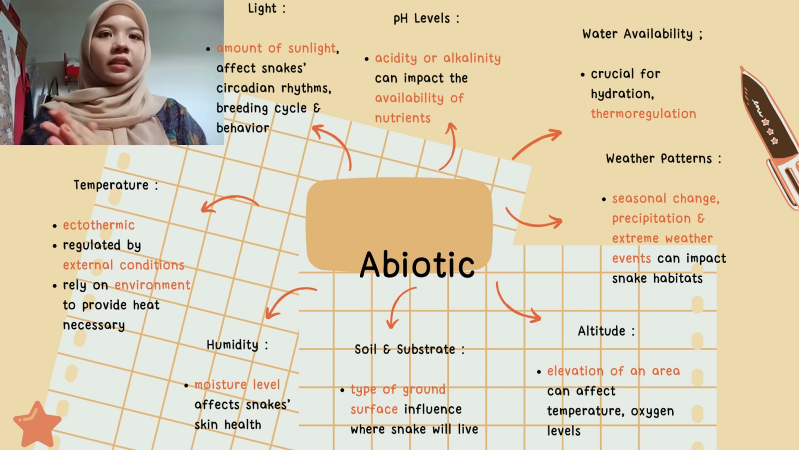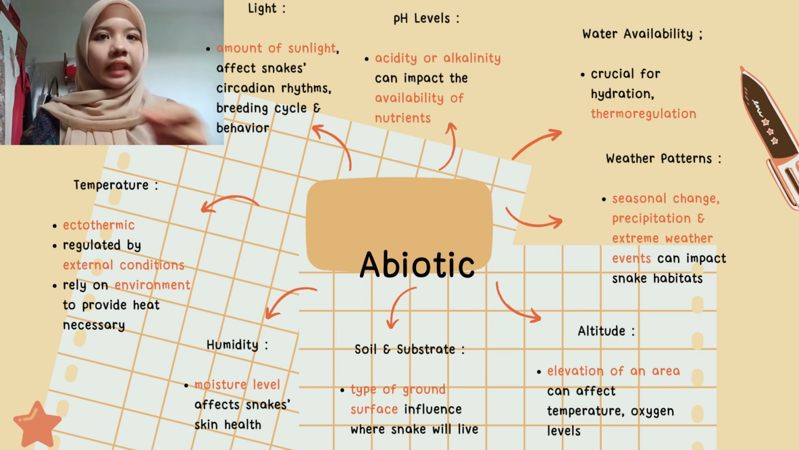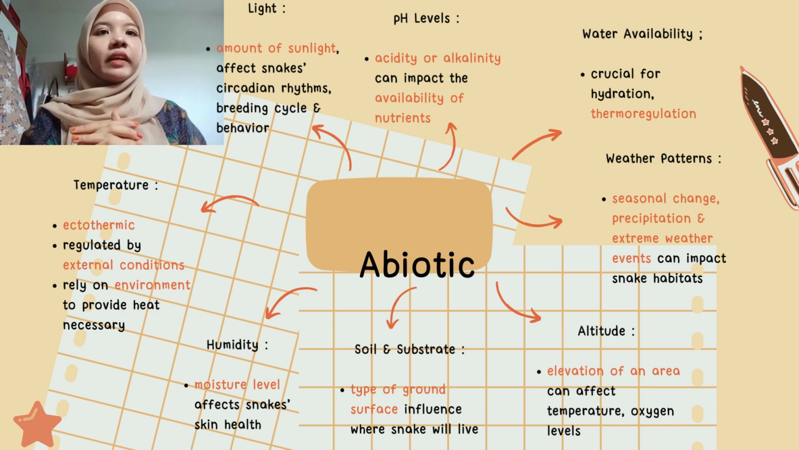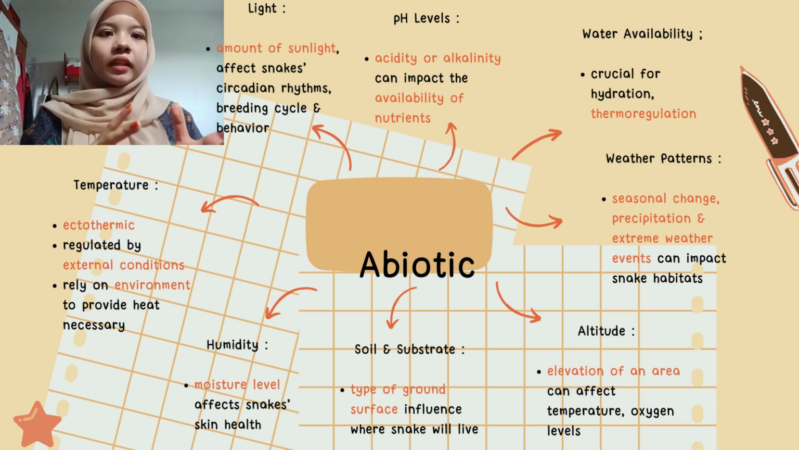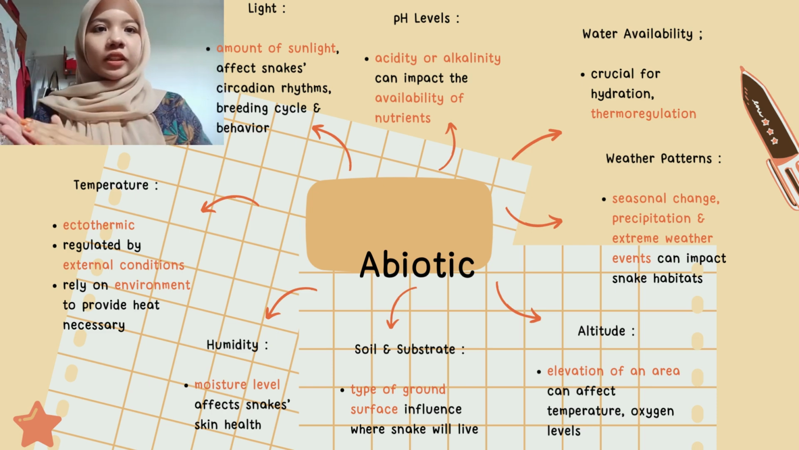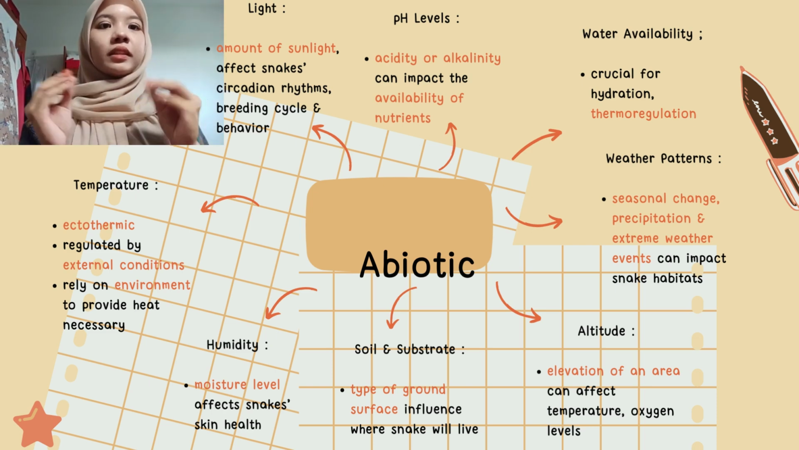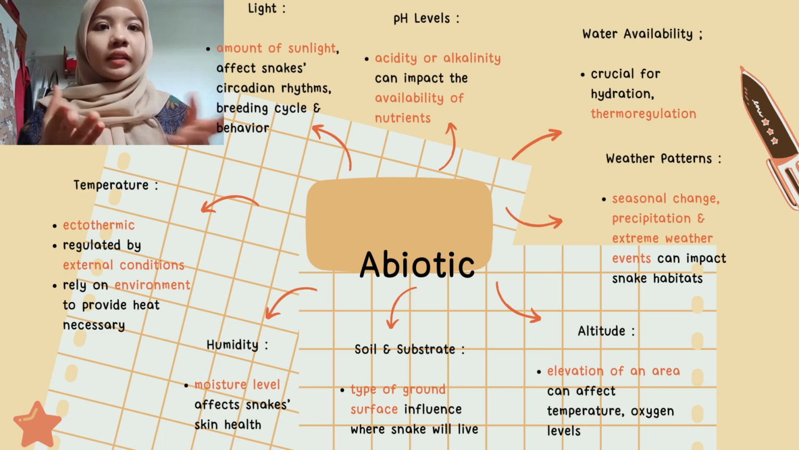First of all, we have light. The amount of sunlight will affect snakes' circadian rhythm, breeding cycle, and their behavior. Next, we have pH levels. Acidity or alkalinity can impact the availability of nutrients of snakes. Moreover, we have water availability. It is crucial for hydration and thermoregulation. Thermoregulation in snakes means they use their surroundings to keep their body at the right temperature.